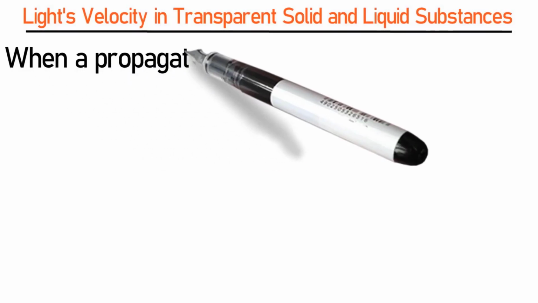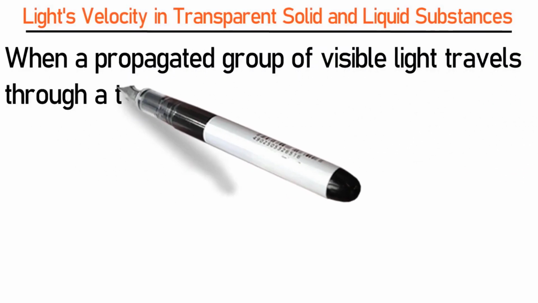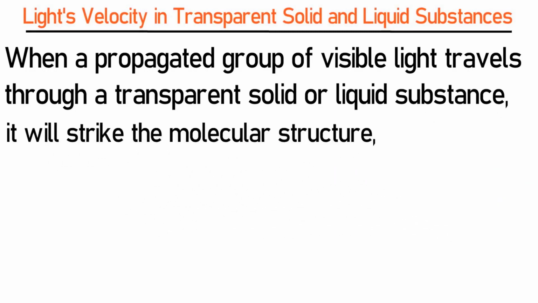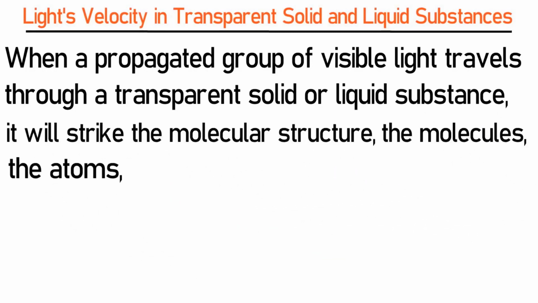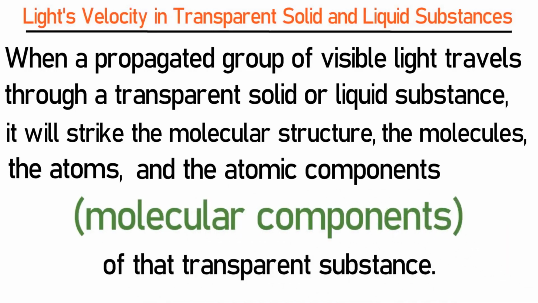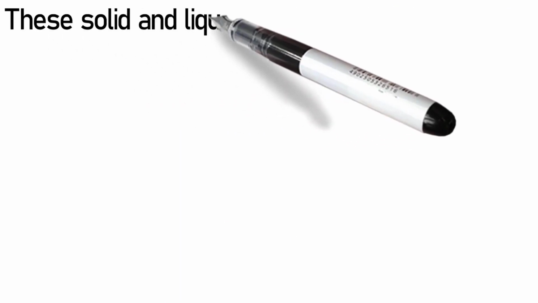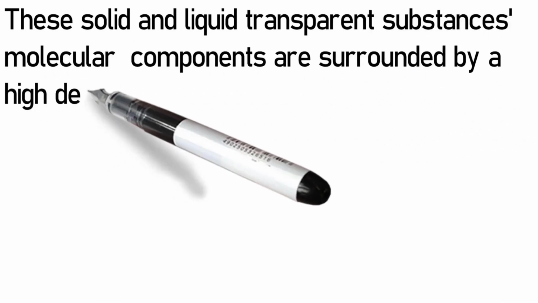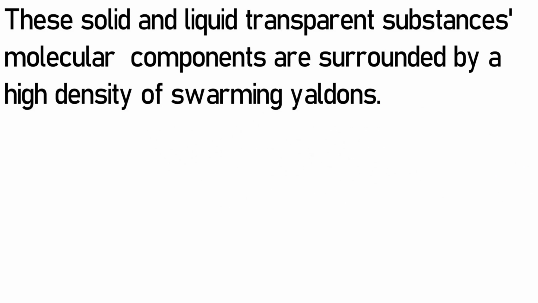Light velocity in transparent solid and liquid substances. When a propagated group of visible light travels through a transparent solid or liquid substance, it will strike the molecular structure, the molecules, the atoms, and the atom components, molecular components, of that transparent substance. These solid and liquid transparent substances' molecular components are surrounded by a high density of swarming Yaldons.